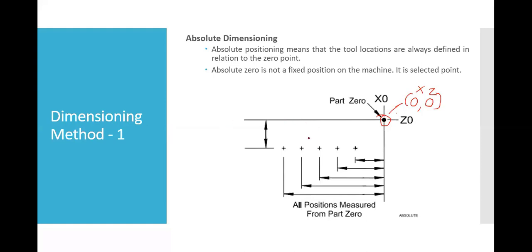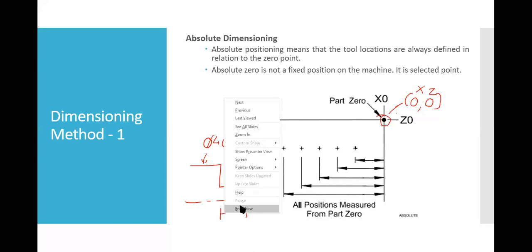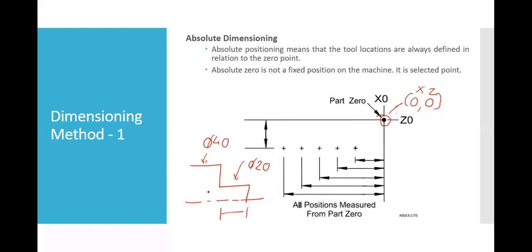So for every dimension, suppose we have a step shaft, let us take this as diameter 40, and here you just take the diameter 20. I have represented only the half part, and the depth between these two, let us say it is 15 mm depth.